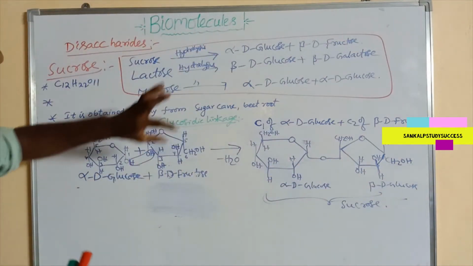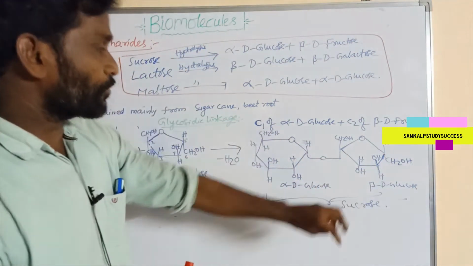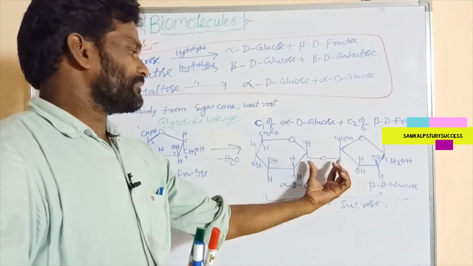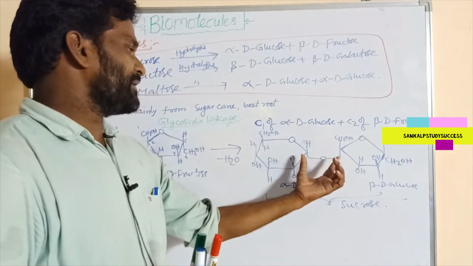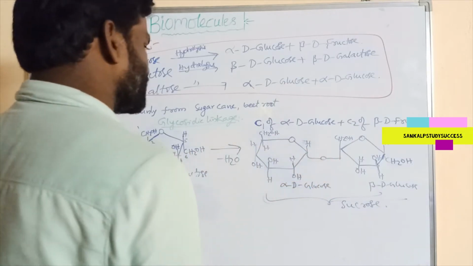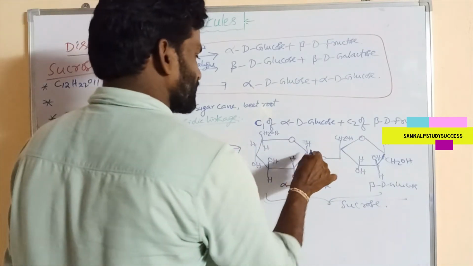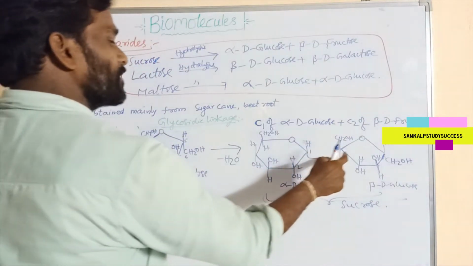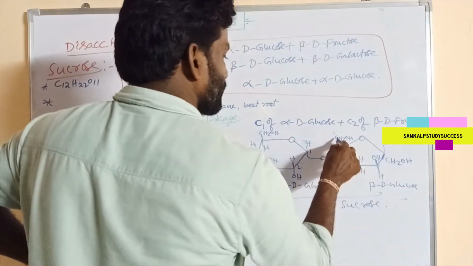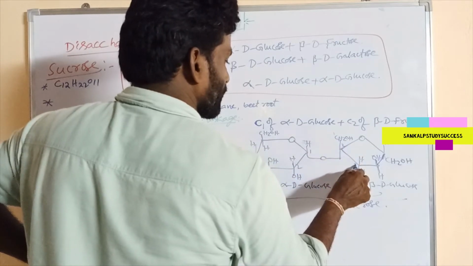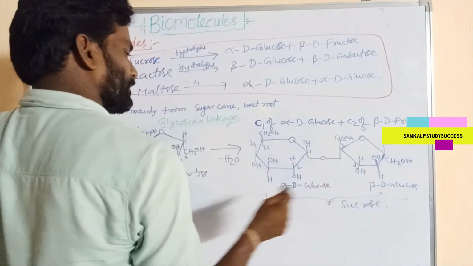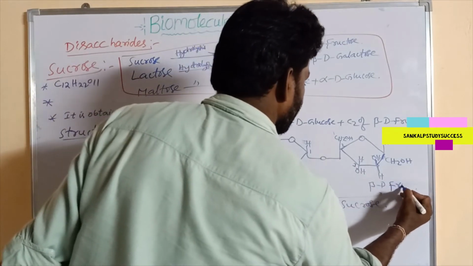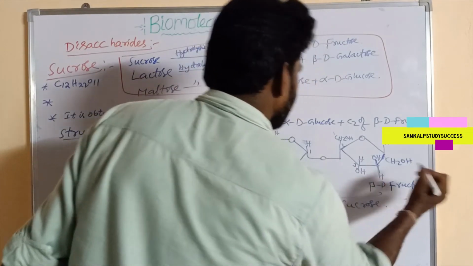Okay, in the structure of sucrose, the glycosidic linkage is formed between C1 of alpha D glucose and C2 of beta D fructose, right?